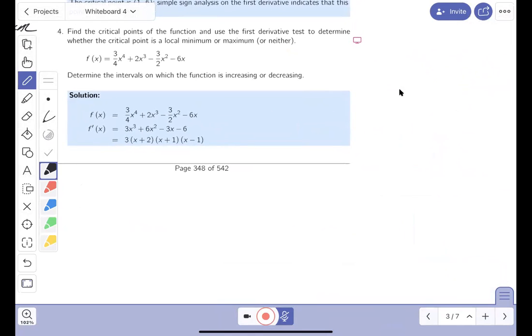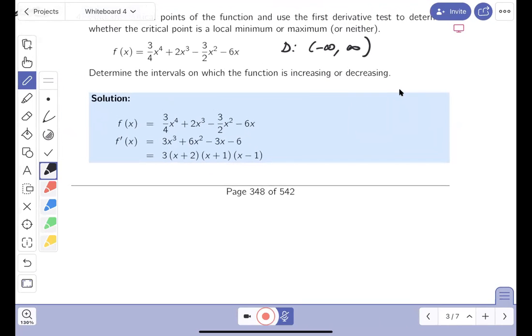Just reading through it, and again, I'm doing the homework as if I were a student in the class. And certainly, I don't think I'd be talking to myself as a student in class, so I hope not. Domain, all real numbers, polynomial, right? So I'm going to write this down for you. Domain, minus infinity to infinity. And let's put the derivative down for you. And doing that, you know what? They got it written down. It's pretty easy to do, right? Let's see how they did. So they wrote the function down and they wrote the derivative down. Let me check the derivative for you. 4 would come down. They get 3x cubed. Looks good. 6x squared looks good for the second term. Third term, 2 would come down. Cancel the 2. You get 3x minus 6.